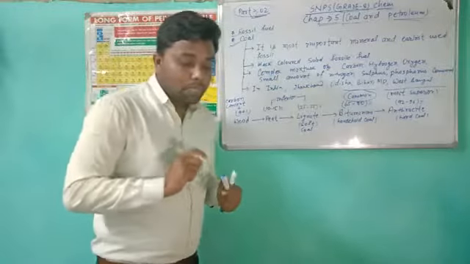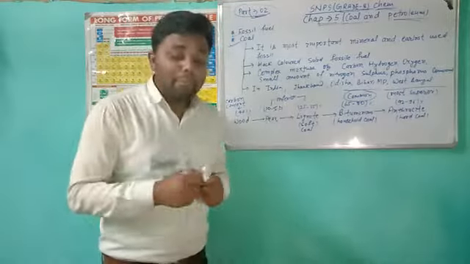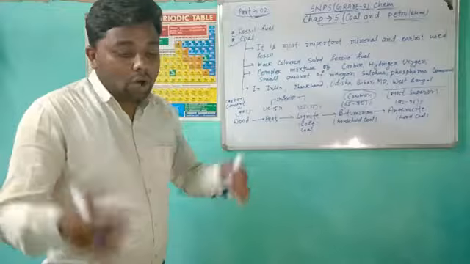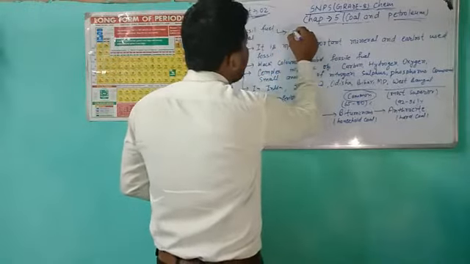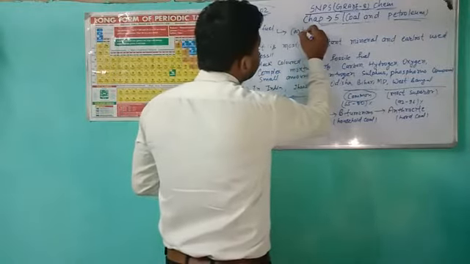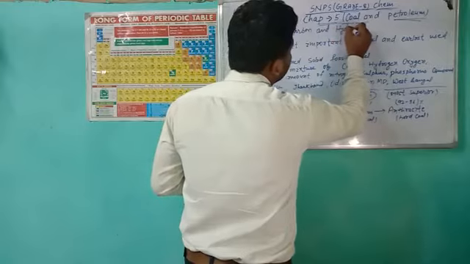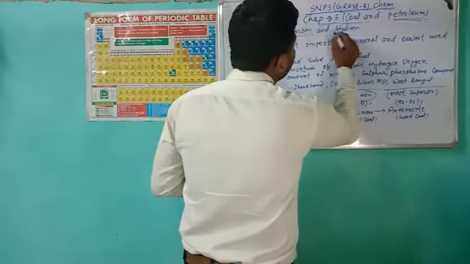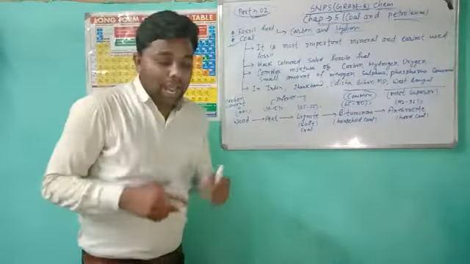Fossil fuels are mainly compounds of hydrogen and carbon. This is mainly made from carbon and hydrogen.